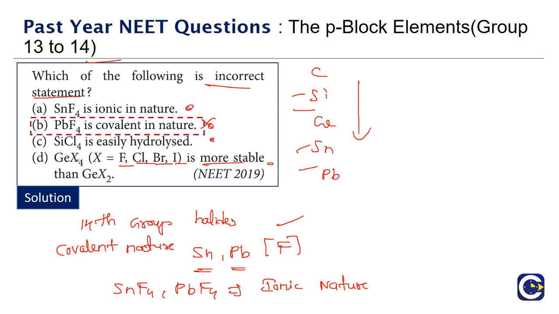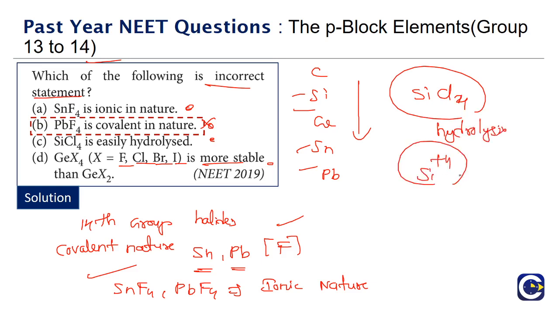And we look at option C. SiCl4 is easily hydrolyzed. If tetrahalides are covalent in nature, then other than SnF4 and PbF4, other halides, including SiCl4, must easily undergo hydrolysis, because the Si4+ ion will not be a very stable ion, so it will undergo hydrolysis. So this is also correct. Option A is correct, C is correct. Of course we got our answer, because we are looking for the incorrect or wrong answer, which is option B.